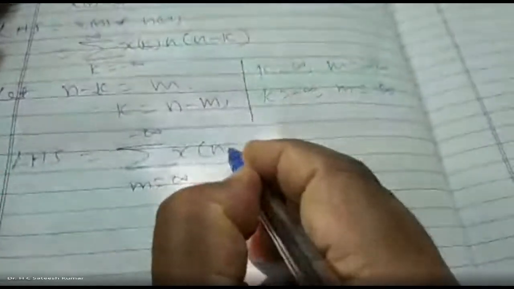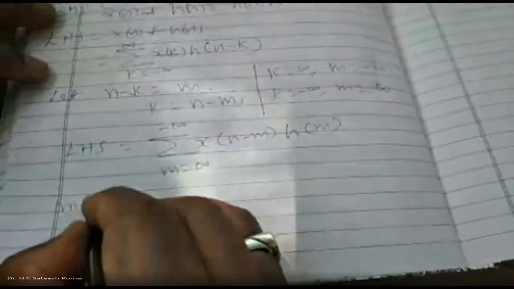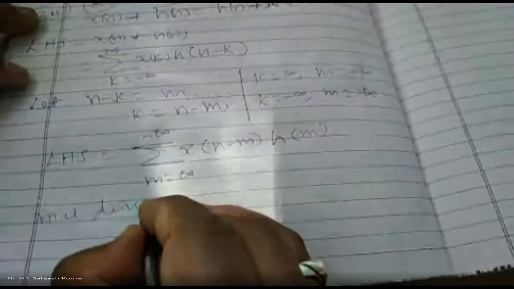Okay. x of k is what? n minus m. k is what? So when summing, change the parameters. Summation k varies from minus infinity to plus infinity, m varies from infinity to minus infinity, x of n minus m, h of n minus k. n minus k is what? m. m is a dummy variable now. m is what? Dummy variable.